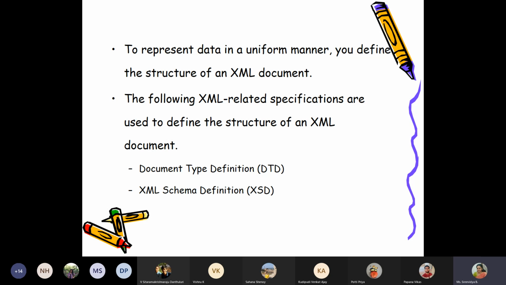Rather, these are documents which define the structure of an XML document. Now, why do we require two different types? DTD is the simpler one, and many things you cannot represent using DTD. So an extended mechanism of DTD called XSD was introduced.